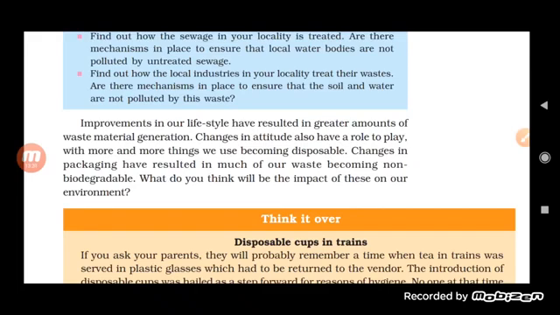We must know the differences and we must know how we can dispose of biodegradable and non-biodegradable waste material. We must know the impact of all these on our environment. So we must be environment friendly and very much aware of the problems that are occurring in the environment because of us. Okay, because ultimately, whatever happens, we are going to face the problem.